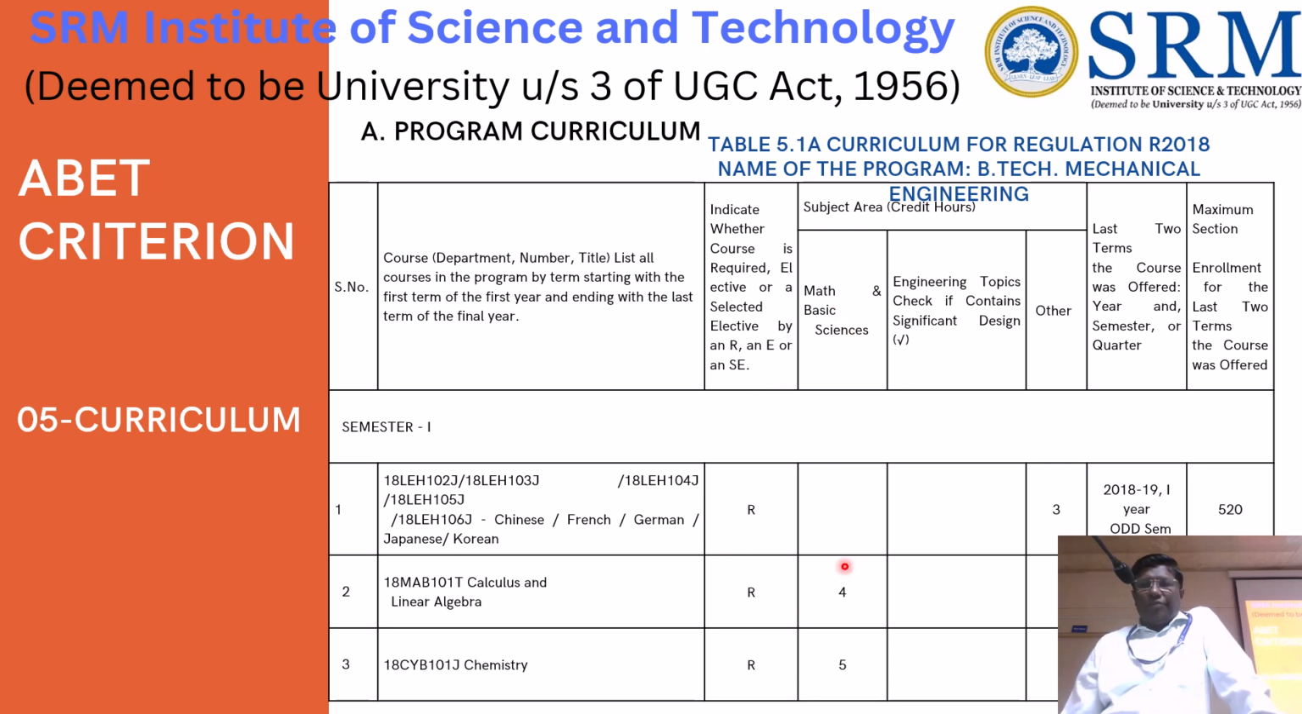And then we have to verify which course has a mathematical and basic science component, and which topic is an engineering component, and others. And for the last 2 terms we have to give the courses offered at SRM, and the maximum section enrollment, meaning how many students are enrolled in one section.